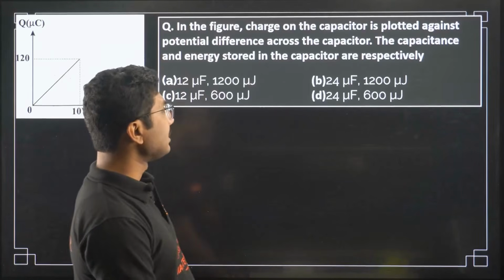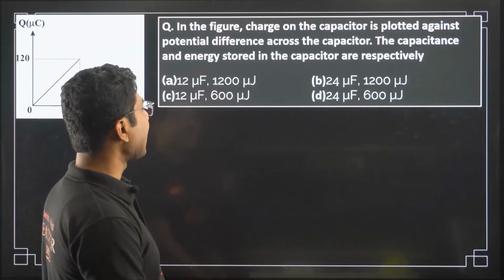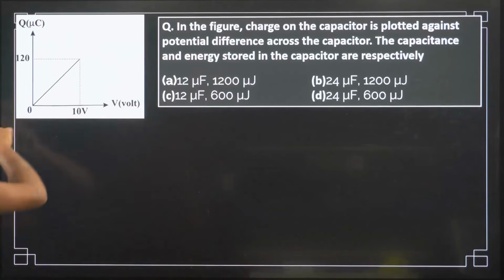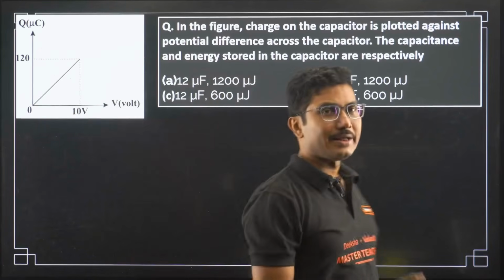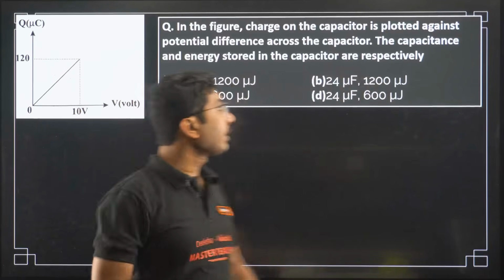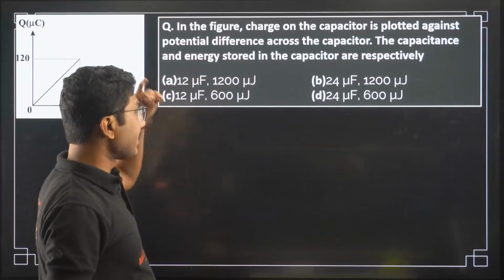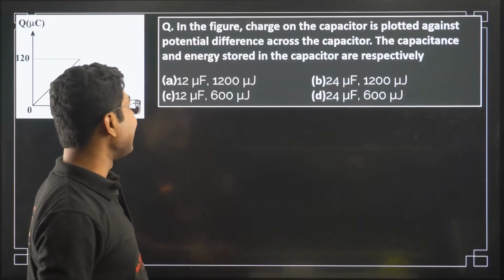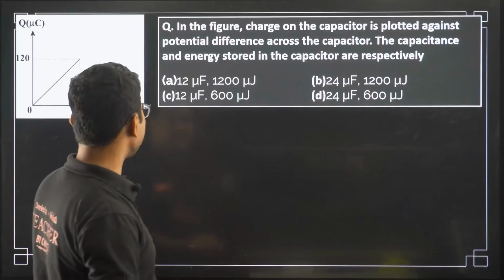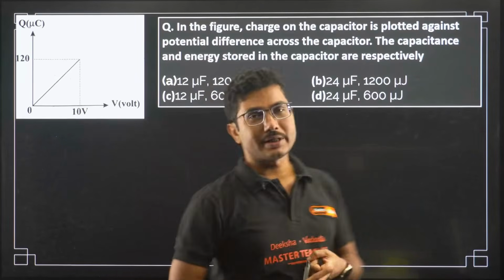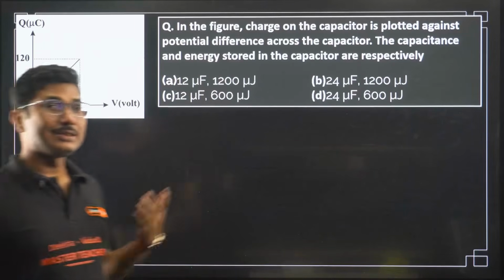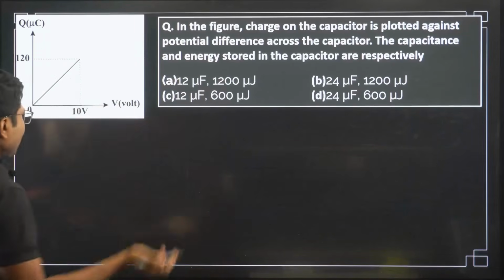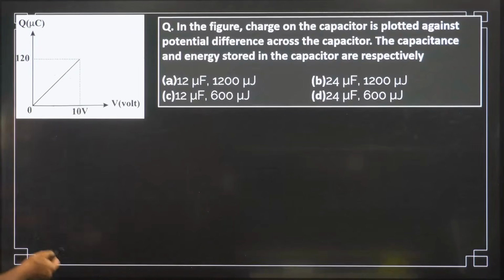There is a question in the figure. Charge on the capacitor is plotted against potential difference across the capacitor. So this is the charge, microcoulomb, and this is the voltage. So Q and V are plotted for a capacitor. The capacitance and energy stored in the capacitor are respectively... So first of all, you have to calculate the capacitance. Secondly, you have to calculate the energy stored in the capacitor.